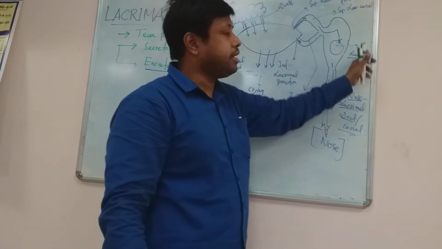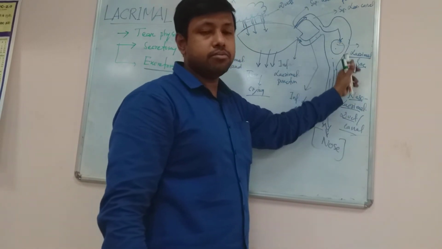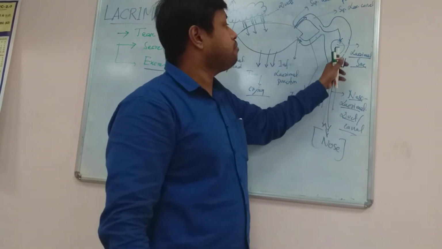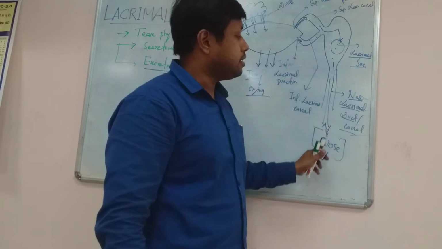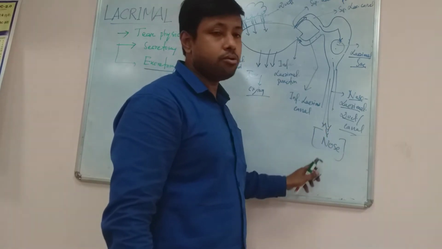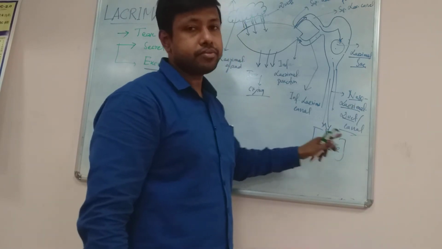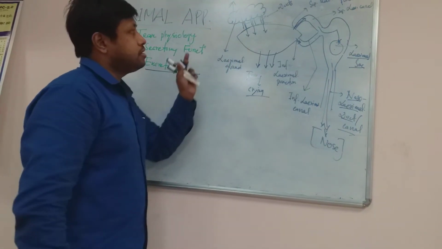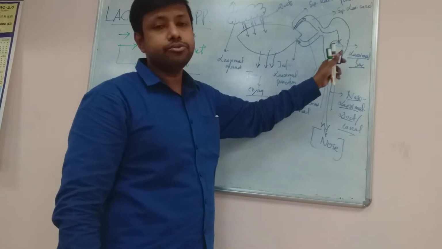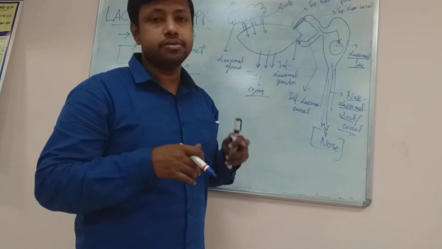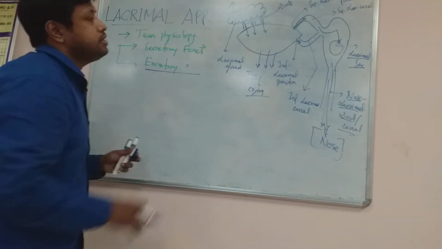The lacrimal sac is a temporary sac responsible for accumulation of tear, and from it the tear passes into the nose by a duct known as the nasolacrimal duct or canal. So ultimately, whatever tear is produced will come out through the nose. That is the main circulation and physiology of tear.